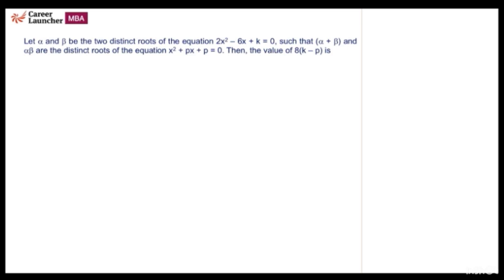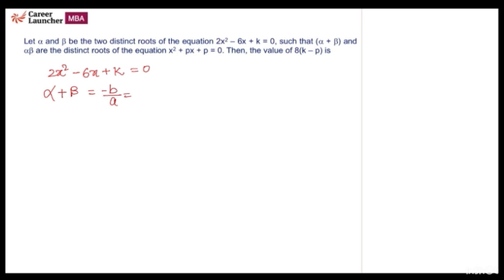Here it is given that alpha and beta are the roots of the equation 2x square minus 6x plus k equals 0. So alpha and beta are the two roots. From here, first we'll find the sum of roots, alpha plus beta, which equals minus b by a.